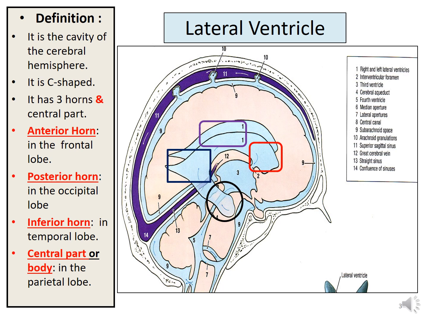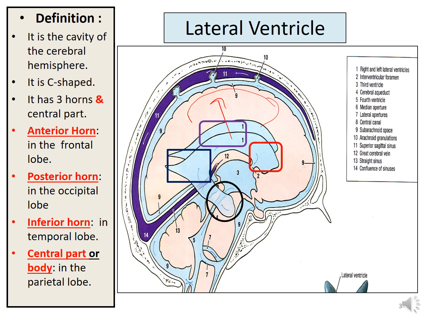The lateral ventricle is the cavity of the cerebral hemisphere, and there are two large lateral ventricles. Each ventricle is a roughly C-shaped cavity and may be divided into a body, which occupies the parietal lobe, and various processes.